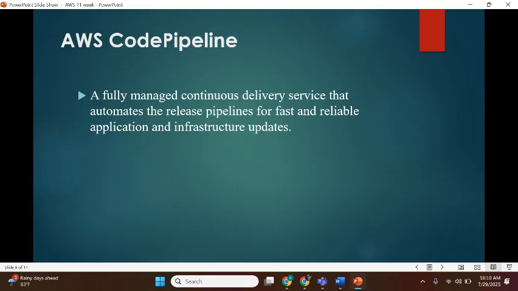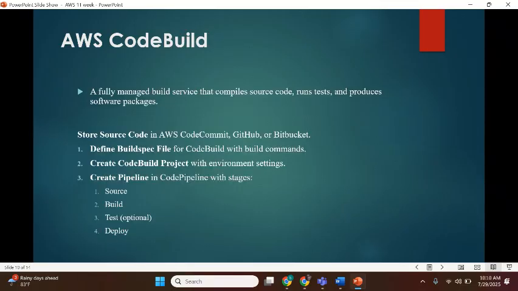AWS CodePipeline. A fully managed continuous delivery service that automates the release pipelines for fast and reliable application and infrastructure updates. AWS CodeBuild. A fully managed build service that compiles source code, runs tests, and produces software packages.